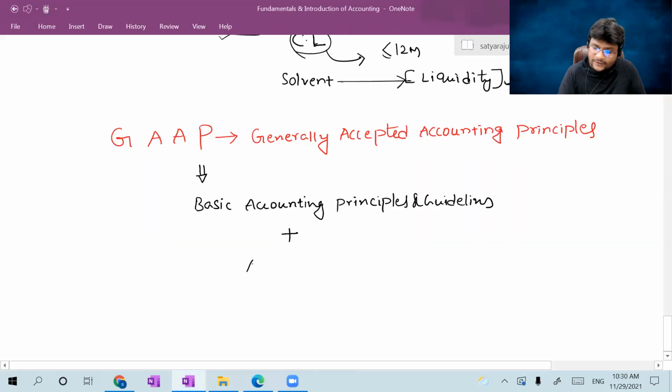It's telling accounting standards and other industry specific practices.